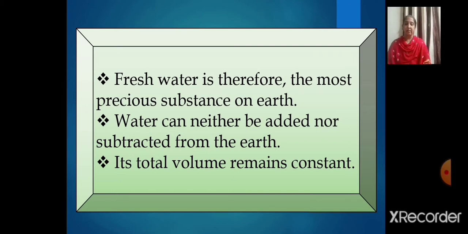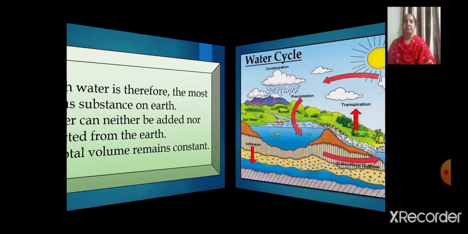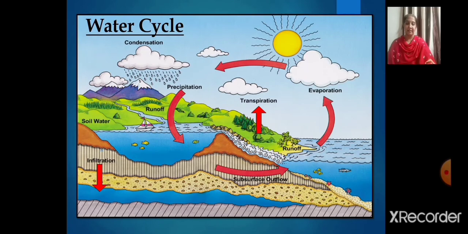You all know, it cycles through the oceans, the air, the land and back again through the process of evaporation, precipitation and runoff. I think children, you all know very well what that process is called. Yes, you all are right. This is already something you have learned. This is known as the water cycle, right? Through that process, this water cycle continues to move on.